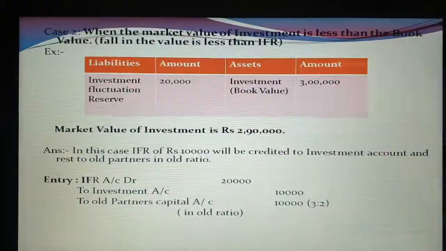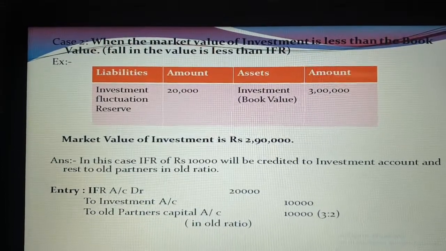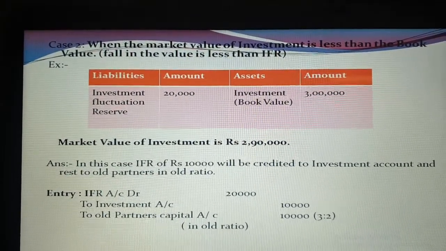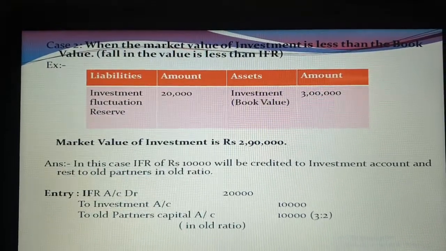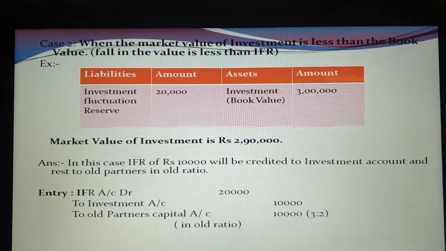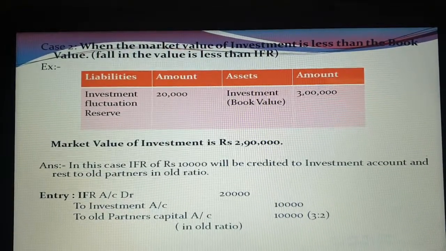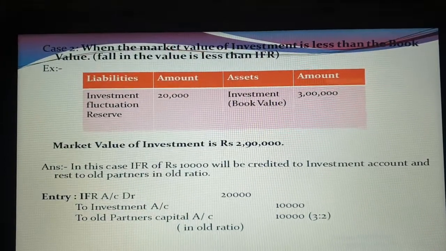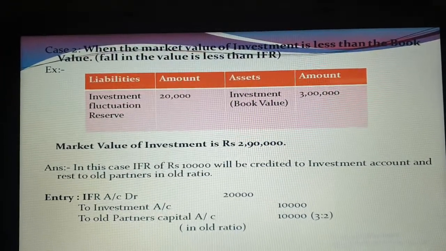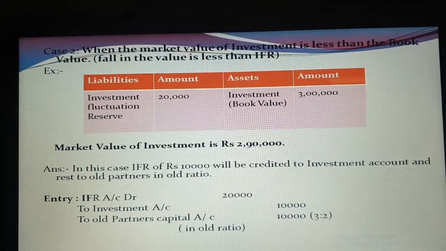Now case number second. In the extract of the balance sheet you will see that investment fluctuation reserve is 20,000, investment book value is 3 lakh, and market value of investment is 2,90,000. Again you have to compare the book value and market value of investment, and there is a decrease of 10,000 in the market value compared to the book value. So this is a loss for the firm. Now that 10,000 loss will be set off against IFR.